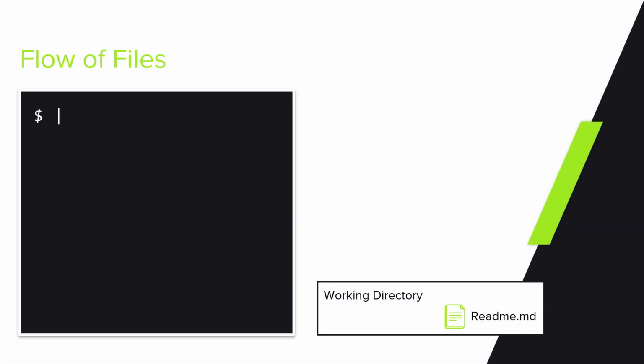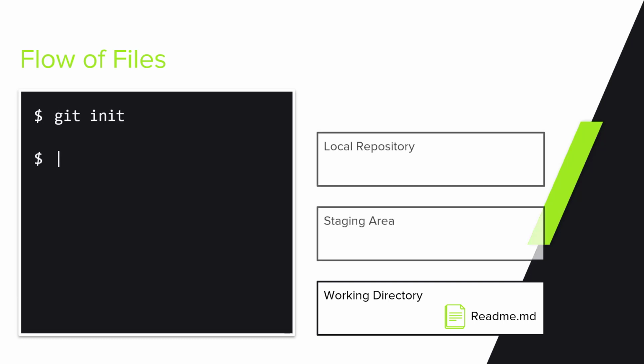We are going to start out with a command line that we can see on the left and the representation of our files on the right. In our example, we have only our working directory, which is a local directory on our hard drive. We also have a README markdown file inside of it, but we do not use Git yet. To start using Git in our existing file structure, we are going to execute our first Git command called init. It literally initializes a new repository. The repository is found in the .git folder that now appears on your hard drive.